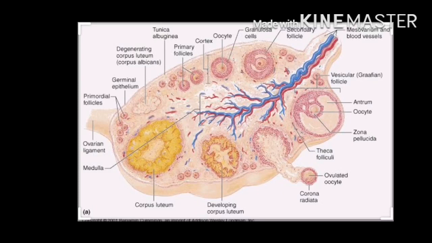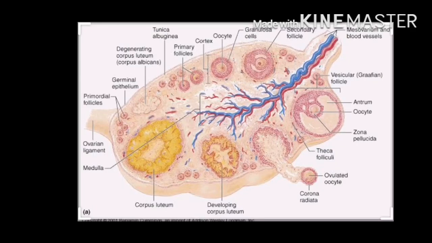During ovulation, ova is released, and the empty structure of that Graafian follicle from which the ova is released is the corpus luteum. And if the fertilization is not taking place, at that time the corpus luteum degenerates into a white scar called the corpus albicans.